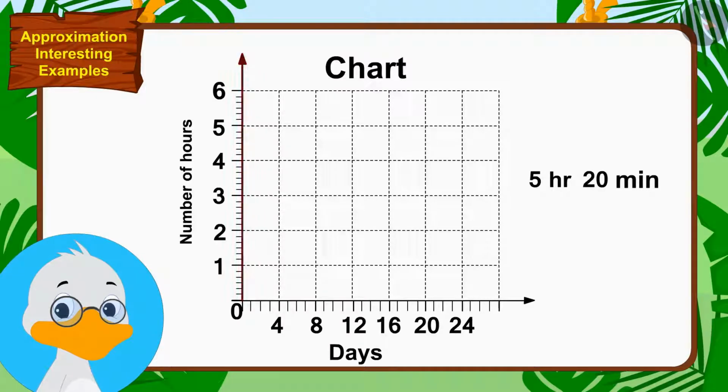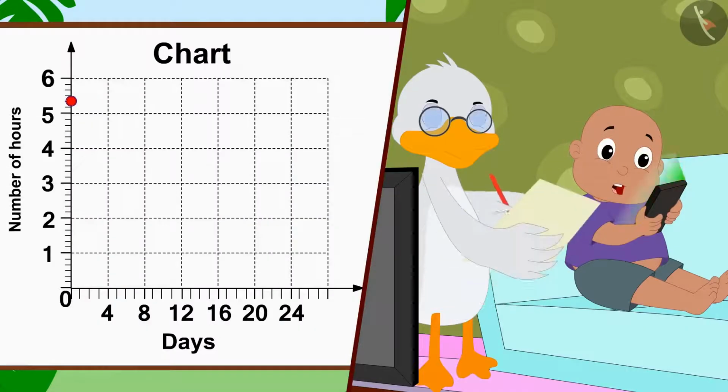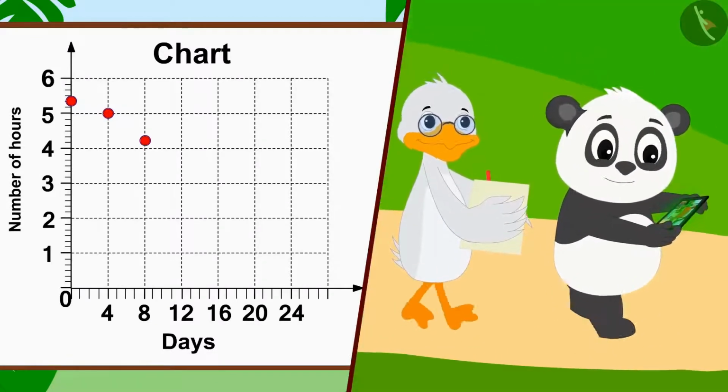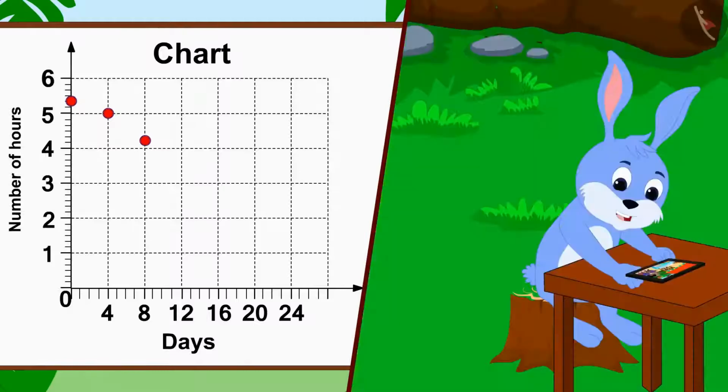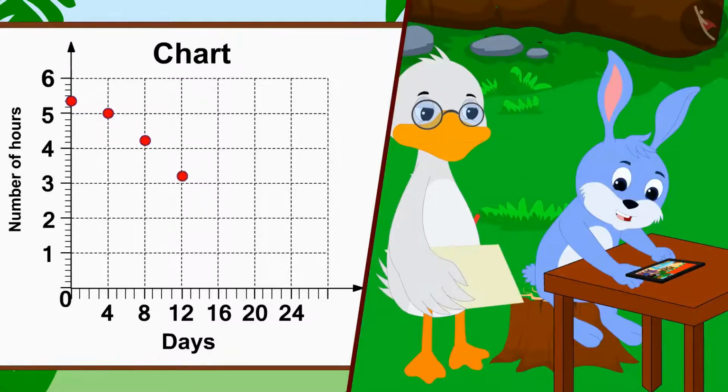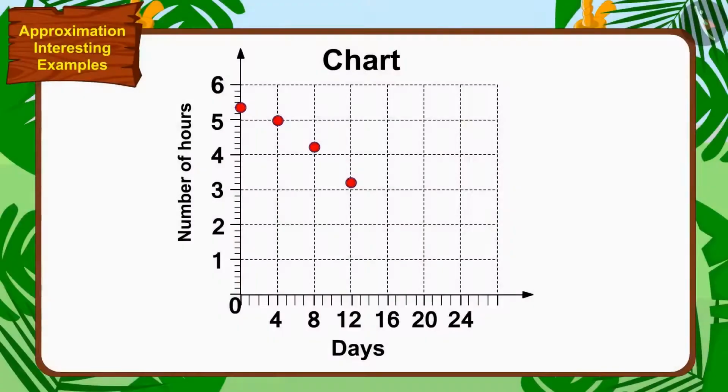This is shown by the uncle making a point on the vertical line in this way. Now, uncle started recording the average time spent on the phone every 4th day on the chart in this way. Uncle recorded the time spent on the phone by the children for 24 days.